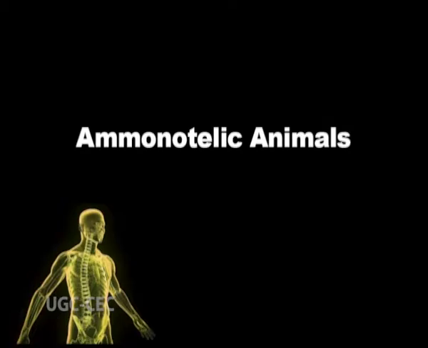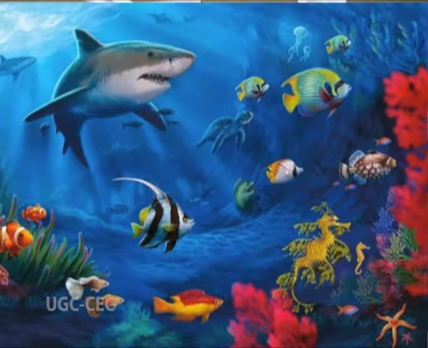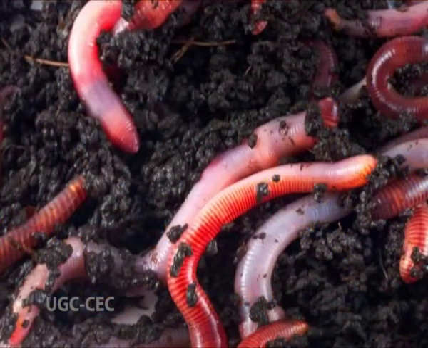Ammonotelic animals. Their nitrogenous waste is in the form of ammonia. So, this phenomenon of removing waste as ammonia is known as ammonotelism. It is formed by oxidative deamination of amino acids. It is highly toxic except in dilute conditions and should be eliminated from the body quickly. A large amount of water is required for dissolving and removing ammonia. All marine and aquatic animals, bony fishes, earthworms, etc.